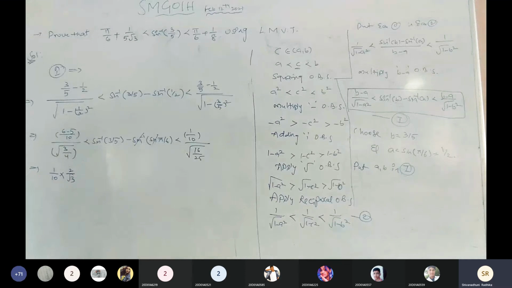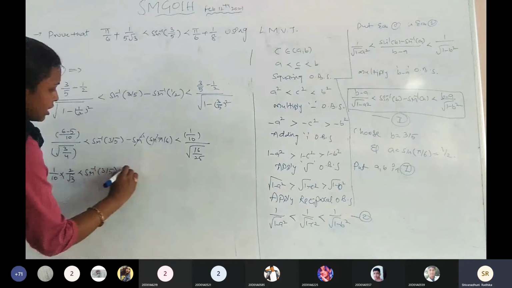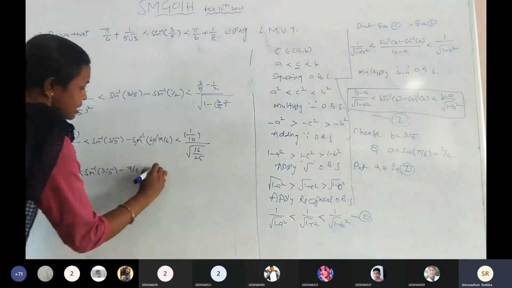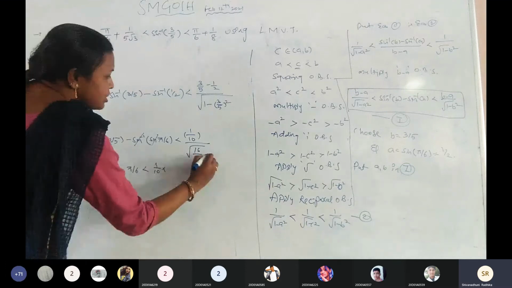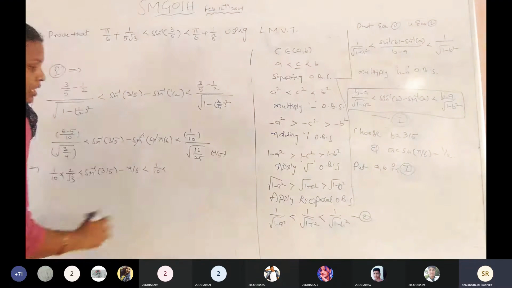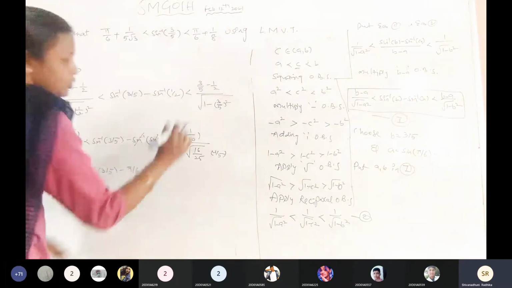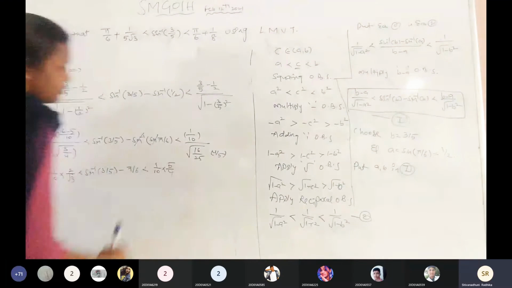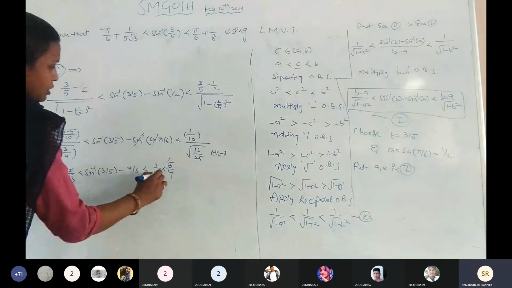Is it clear? Okay. And which is less than sine inverse of 3 by 5 minus 5 by 6, which is less than 1 by 10 into root 16 by 25. What is the simplification here? 4 by 5. The denominator is 4 by 5. Is it clear? Again, we need to change the denominator to the numerator, so that can be written as 5 by 4.